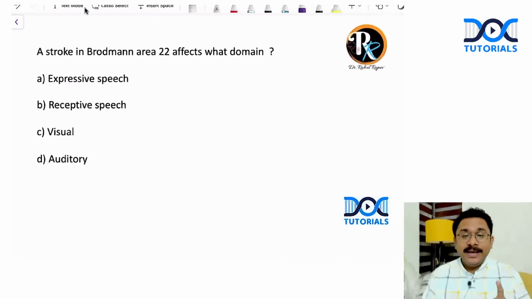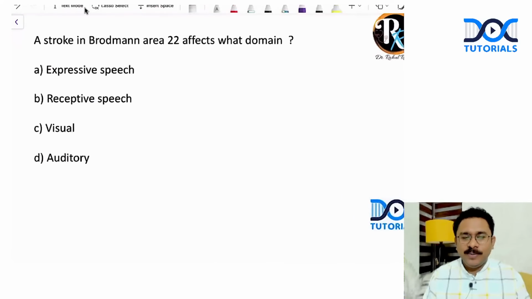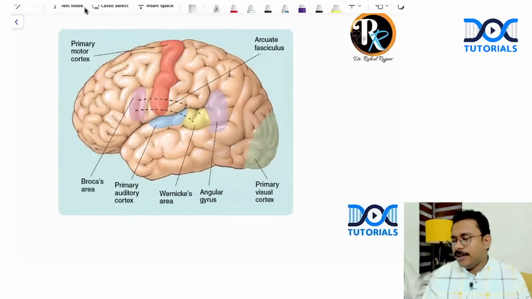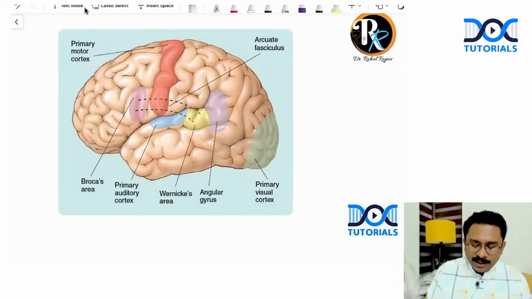Stroke in the Brodmann area 22 affects what domain? Does it affect expressive speech, receptive speech, visual, or auditory? What domain is being involved? Well, in the module on the aphasias, I have shown you this particular image. And you can see this is the Broca's area, this is the Wernicke's area. Wernicke's area is Brodmann area 22. Broca's area is Brodmann area 44.